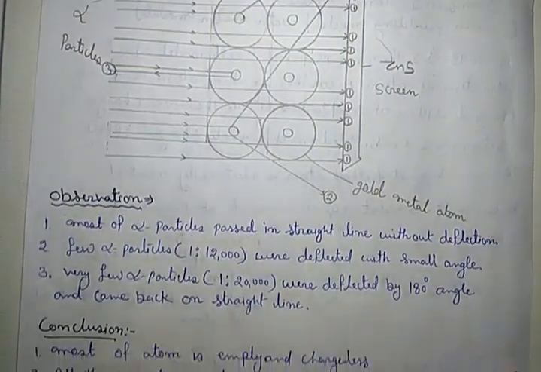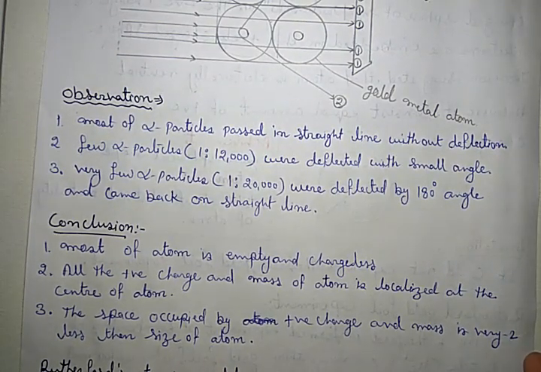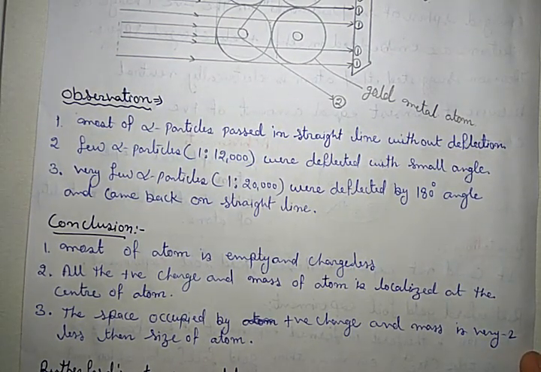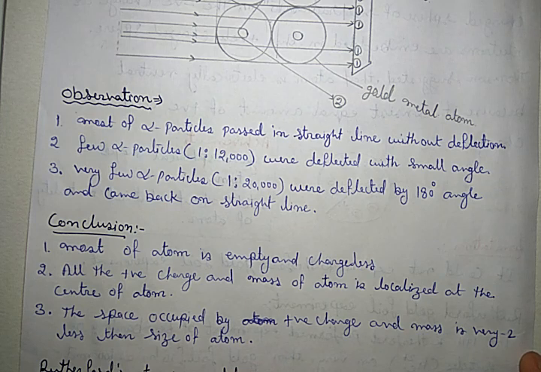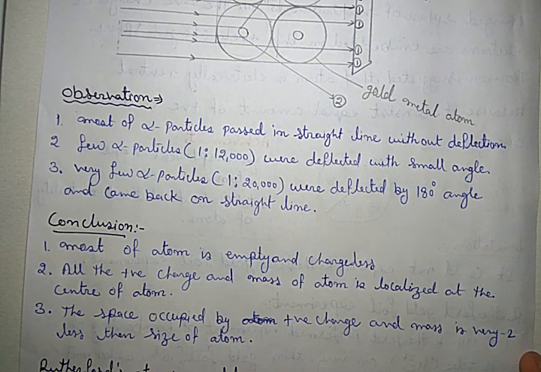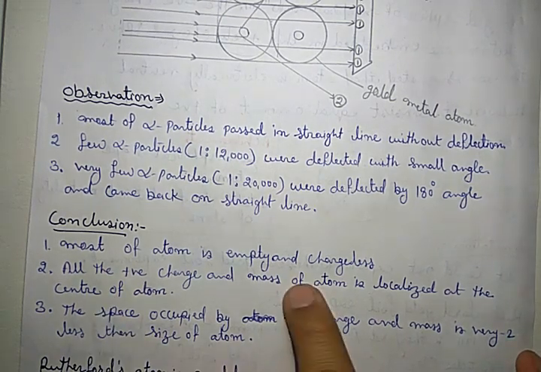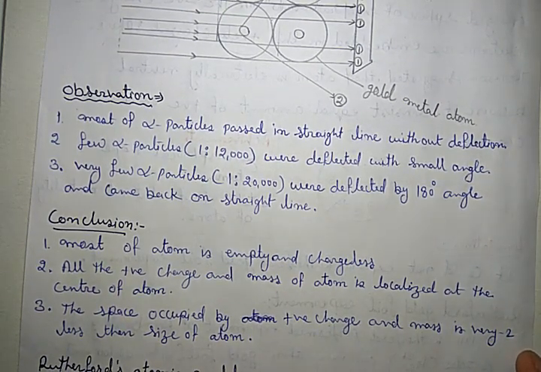Now, on the basis of these observations, Rutherford concluded, first, that most of the atom is empty and chargeless. In the Thomson model, it was said that the atom is not empty, all the positive charge and mass are spread throughout it. But here it is clear that most of the atom is empty and chargeless.